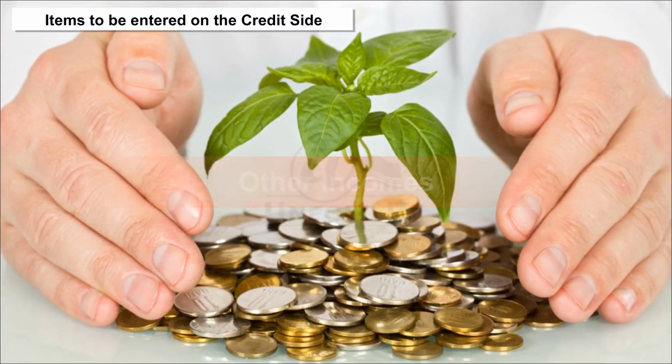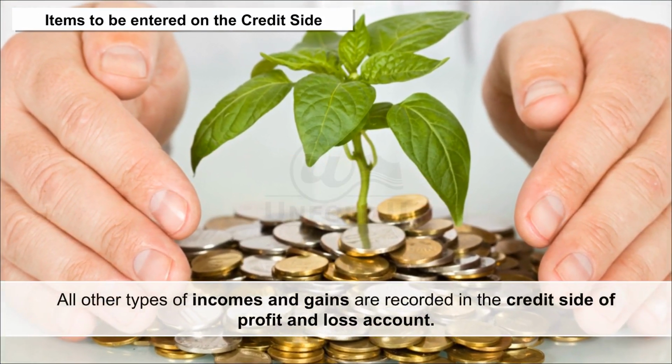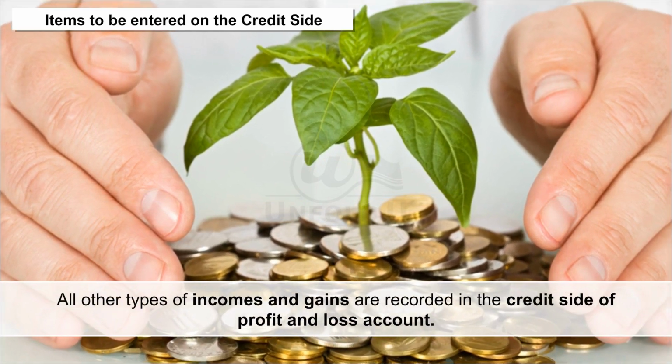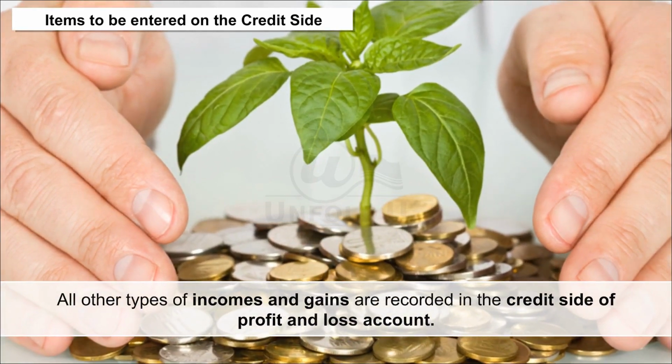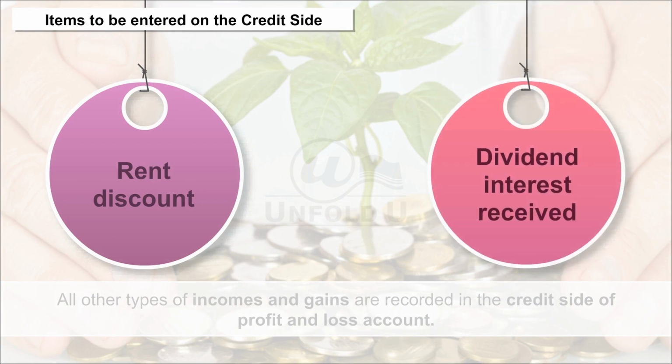Other incomes. All other types of incomes and gains are recorded on the credit side of profit and loss account. Examples of such incomes are rent, discount, dividend, interest received, etc.